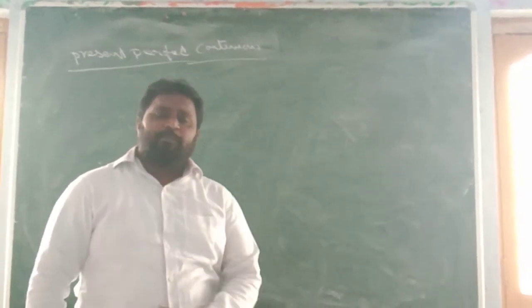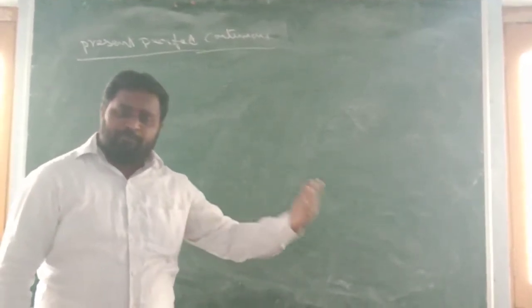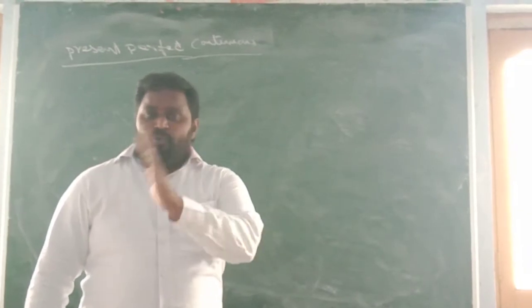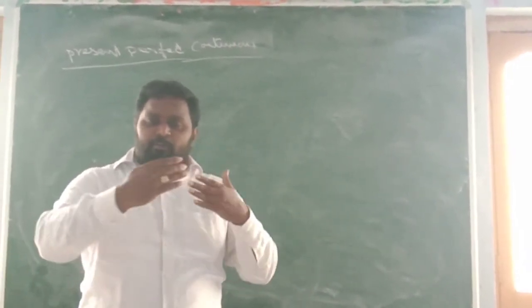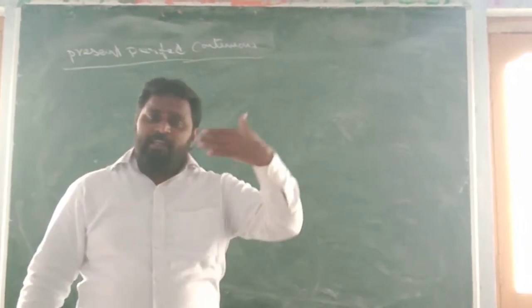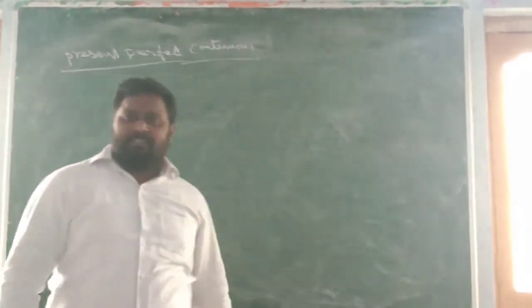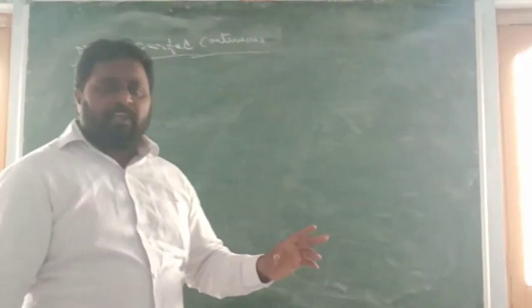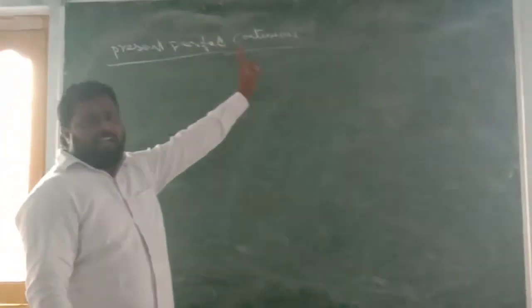The clue words for present perfect tense are just now, a few minutes ago, a few seconds ago, yet, so far. We have to remember one thing, yet and so far are used only in the negative forms of present perfect tense. Okay, now we will see present perfect continuous tense.